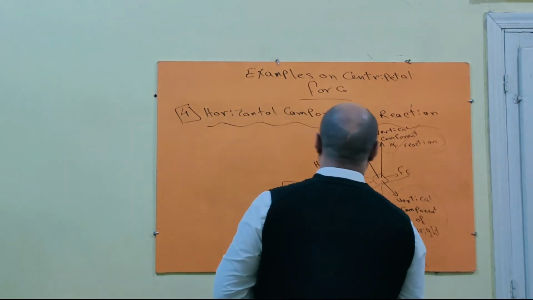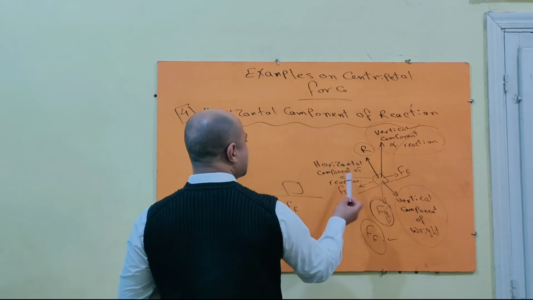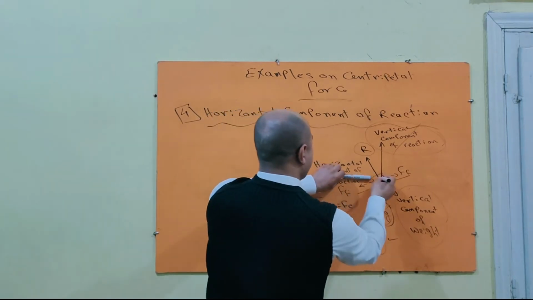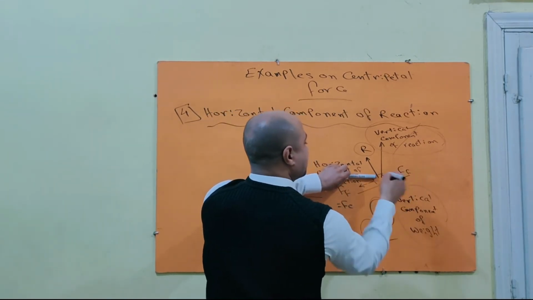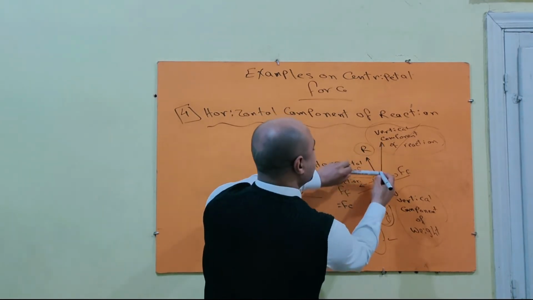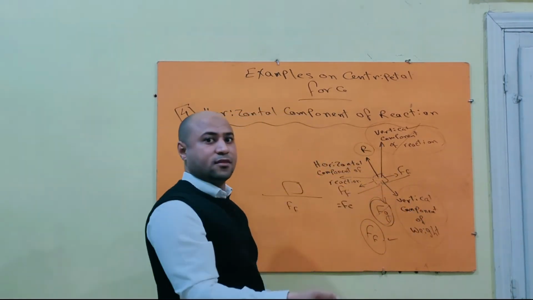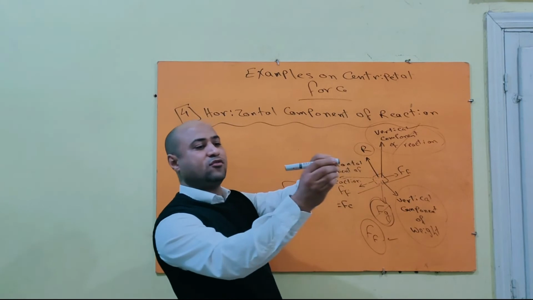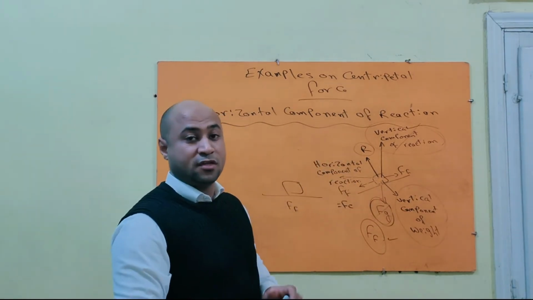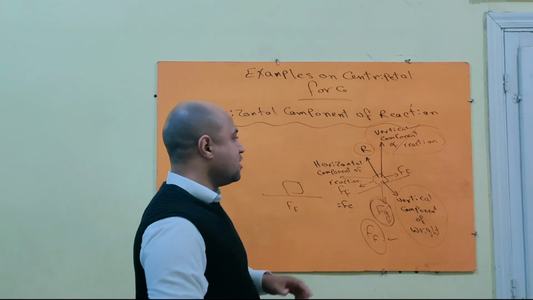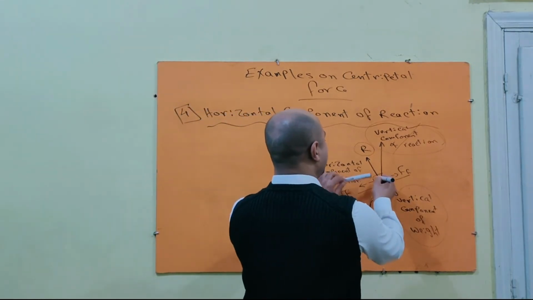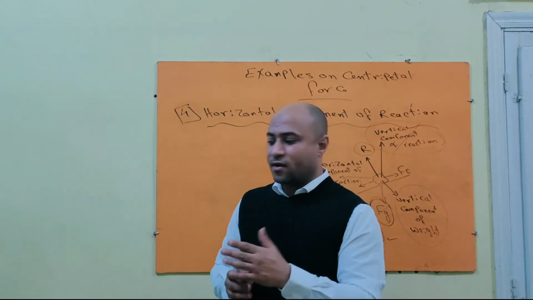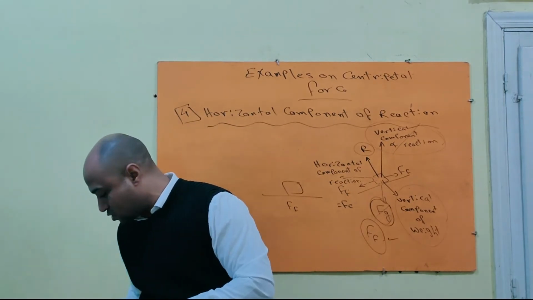This is the horizontal component of reaction, which acts as centripetal force because it acts normally to the direction of movement. So it keeps you moving. This is the direction of movement and it acts normally to the direction of movement. So the condition is present: the body moves and the force acts normally to the direction of movement. So it keeps the body moving in a circular path with constant speed and changeable direction. In addition, you have friction force. So you now have two forces, friction force and horizontal component of reaction, that keep you moving in a circular path with constant speed and changeable direction.